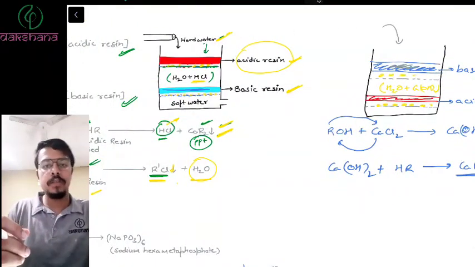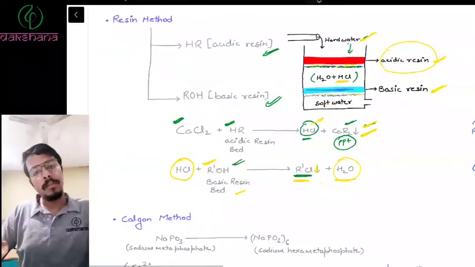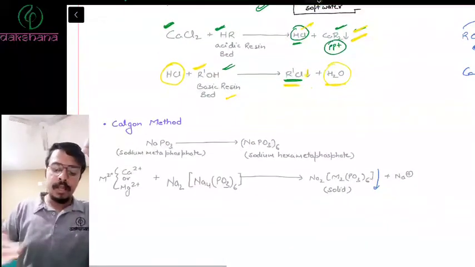So you can do vice versa also. You can use acidic resin first and basic resin later, or basic resin first and acidic resin later. That is not the case, but you should remember what happens in an acidic resin and a basic resin. Right? Next you have Calgon method.